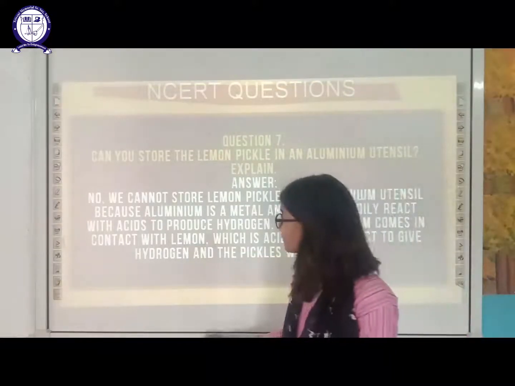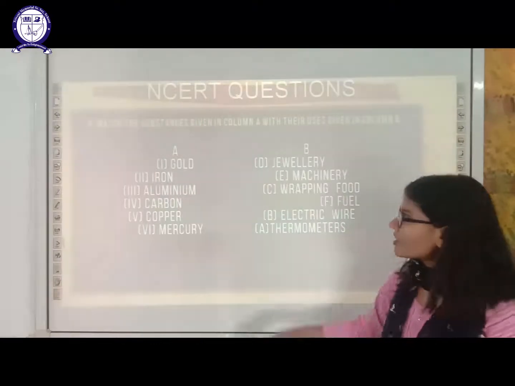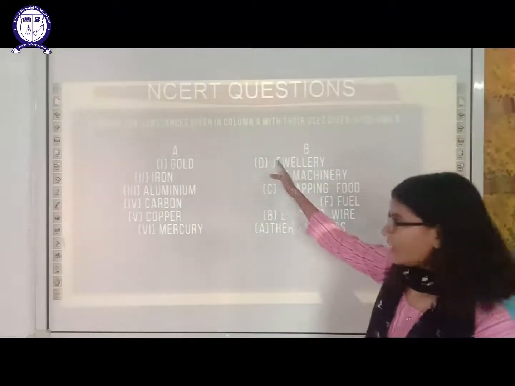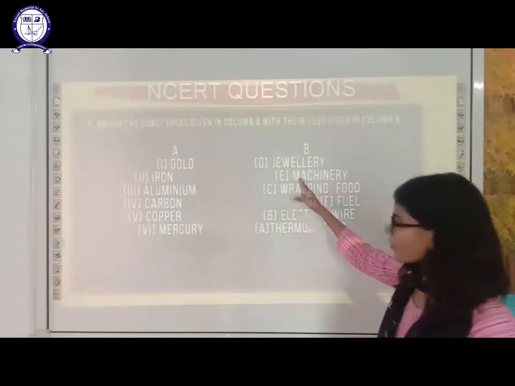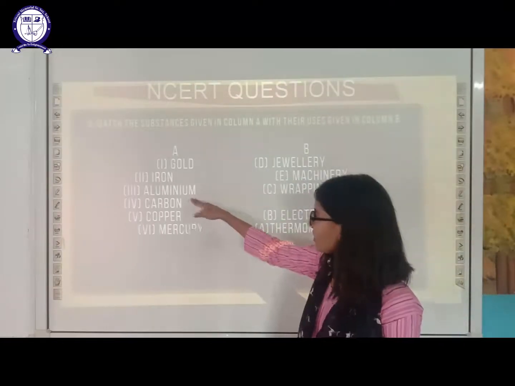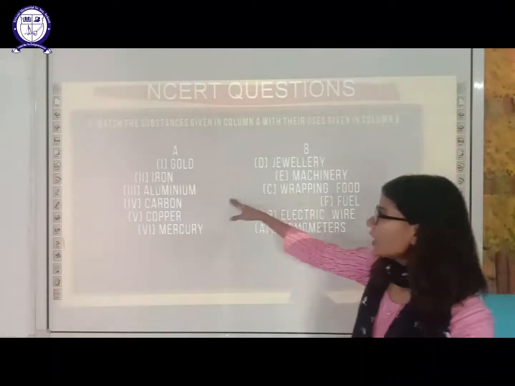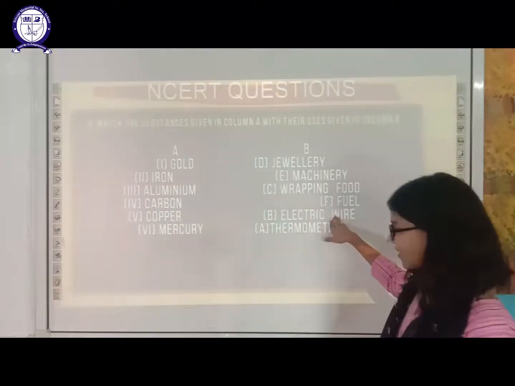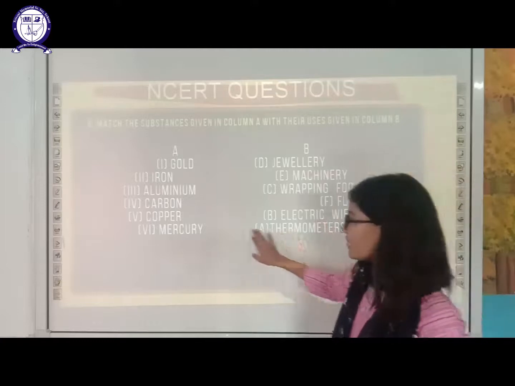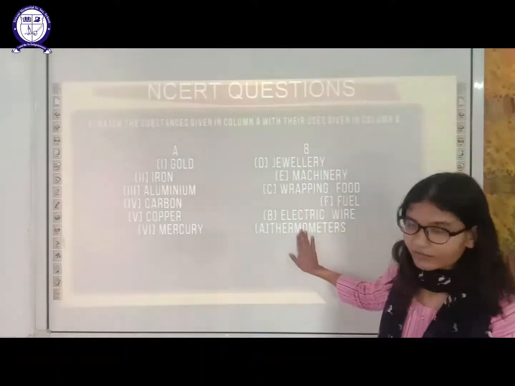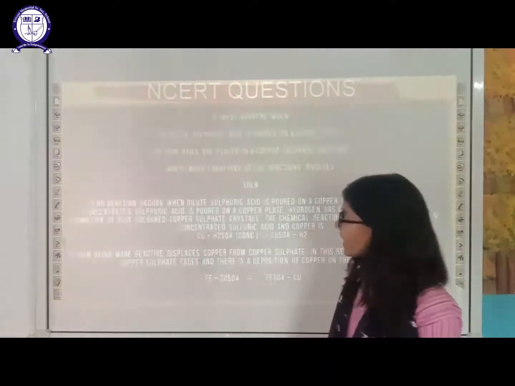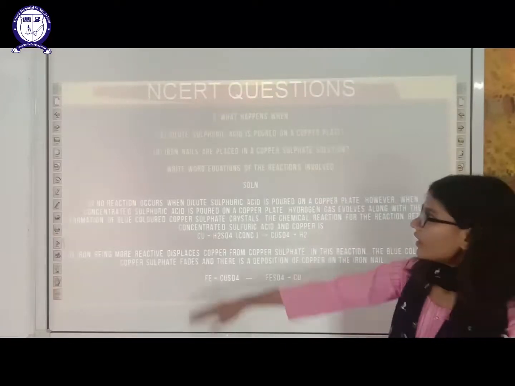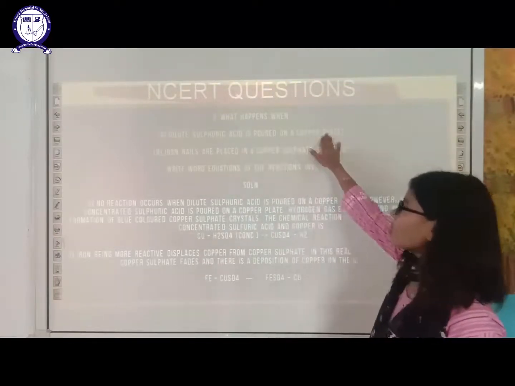Next is matchup. First one is gold, which is used for jewelry. Iron, which is used for machinery. Aluminium for wrapping food. Carbon as a fuel. Then copper for electric wire, a good conductor of heat and electricity. Mercury for thermometer.